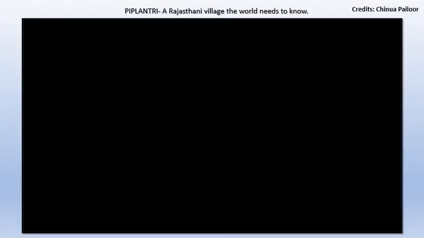Okay, this is a video which I want everybody to watch very carefully, because just like in the last class on soil erosion we learned about Jadav Payang, a man from Assam, this is a Rajasthani village. When we think about Rajasthan, desert comes to mind, but this is a village the world needs to know. A small girl child died in that village because of dehydration and other environmental issues. So the chief panchayat person in that village took the initiative to plant trees for every girl child.